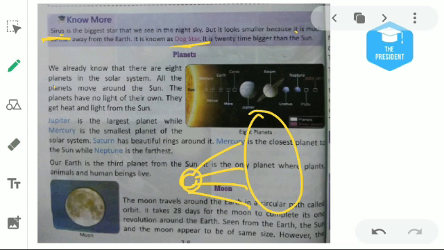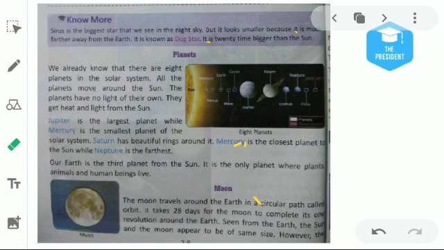The planets have no light of their own. They get heat and light from the sun. As we have read earlier, the sun has its own light and heat, but these planets don't. These planets don't have their own energy and heat. So from where do they get it? From the sun.